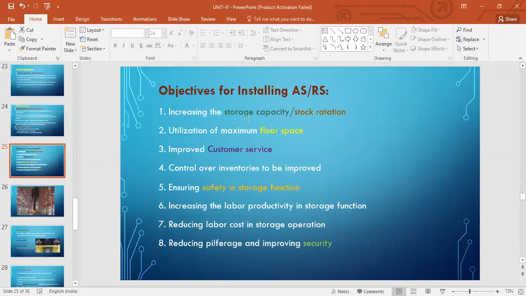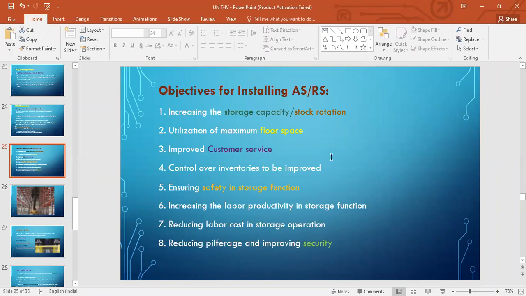You want to increase the storage capacity or stock rotation, right? When you have more parts coming in and going out, you have to have this stock rotation, right? So that is increased. Floor space, you are utilizing the maximum floor space, right? Because we are piling them up vertically also. So that is maximization of floor space.